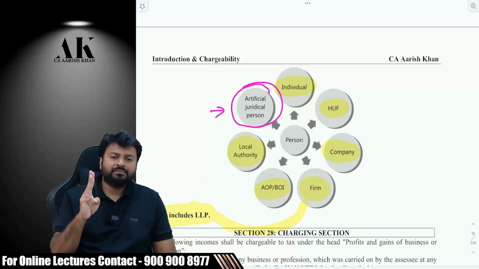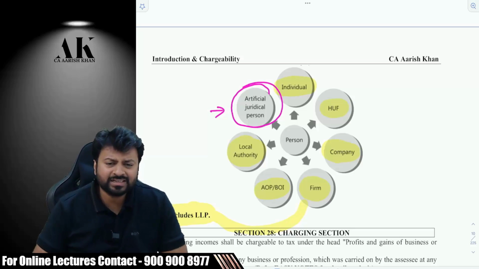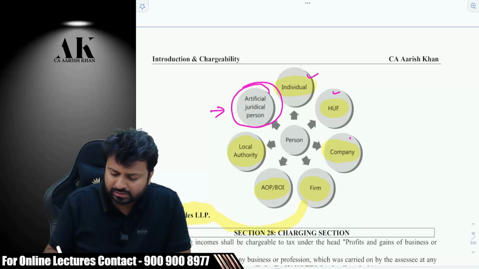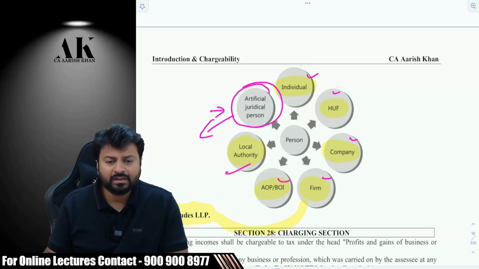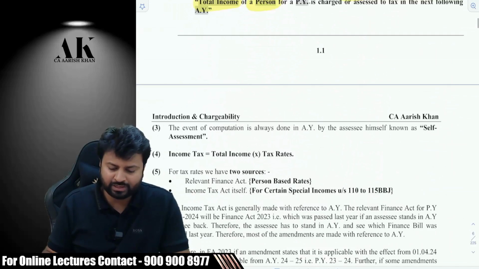Trust can come, right or not? Anybody who does not fall over here will fall over there. Is it clear? So these are 6 specific categories: 1, 2, 3, 4, 5, 6. This is a general category. Okay. All of them are liable to pay tax in India, if they earn income, obviously. They have to earn income.